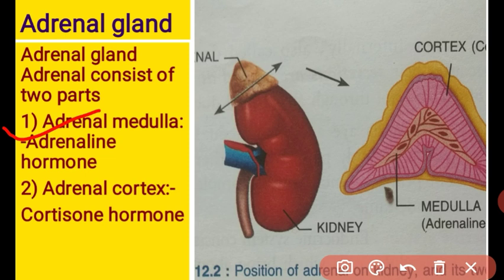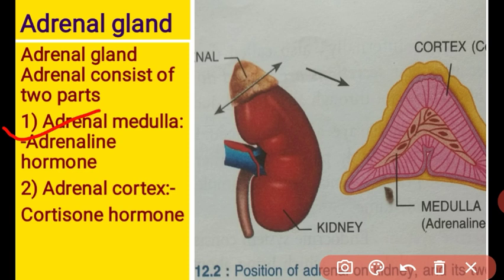There is no deficiency disease here, whether hypersecretion or hyposecretion, because when you are in an emergency situation, at that time the adrenal gland has hypersecretion, and when you are in a rest condition, it is hyposecretion. It means the adrenaline hormone does not lead to any disease from excess or less secretion.